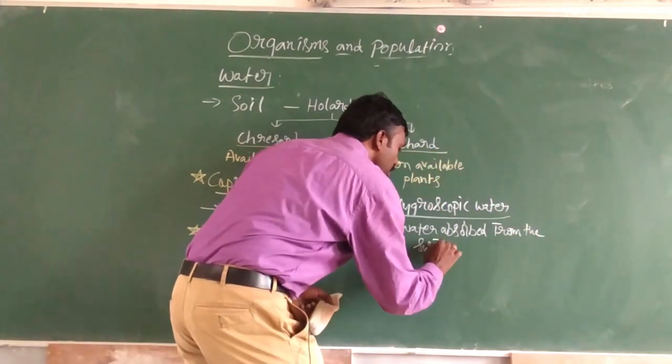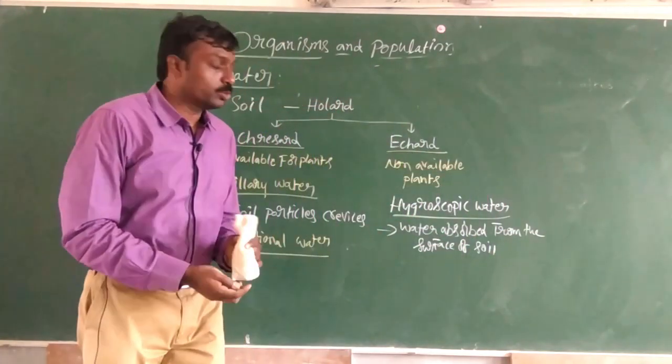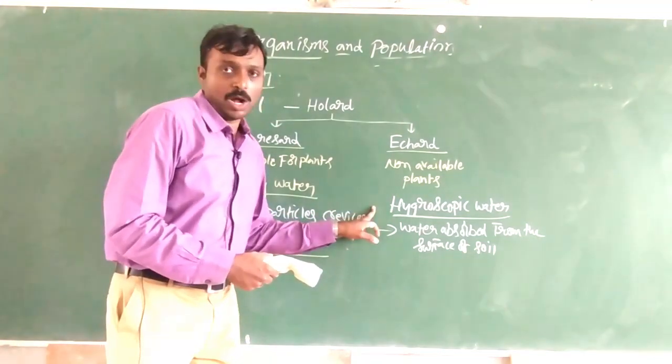So this is what is called hygroscopic water.